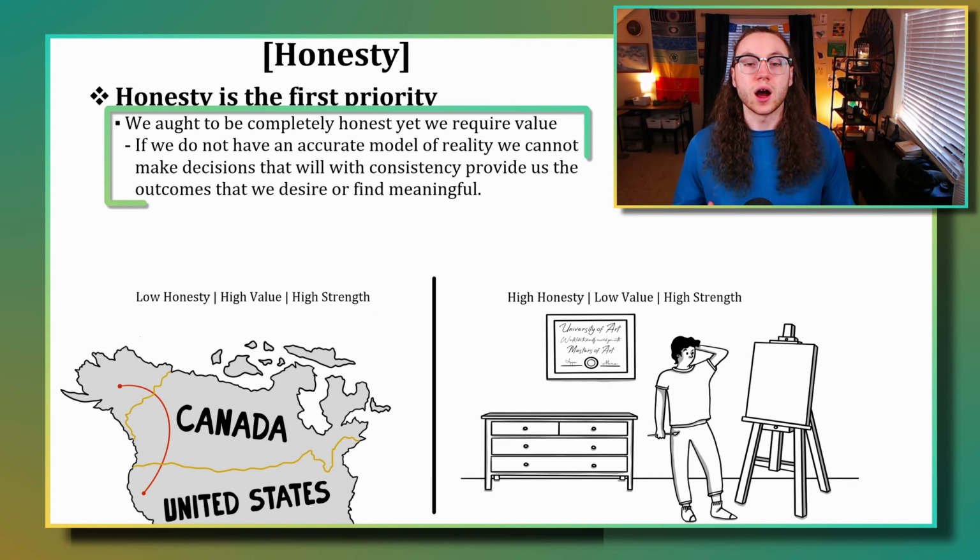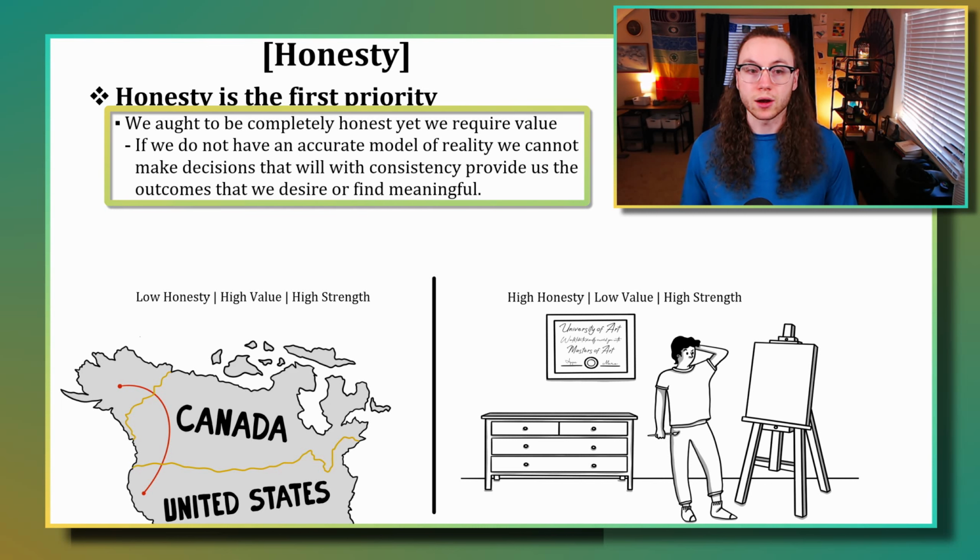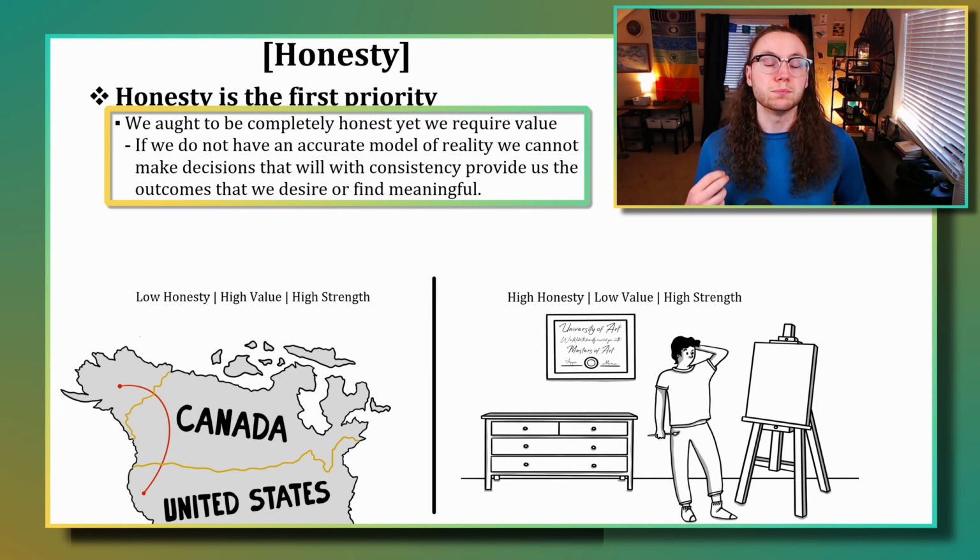So honesty is the first priority. This rule is we ought to be completely honest, yet we require value. If we do not have an accurate model of reality, we cannot make decisions that will with consistency provide us meaningful experiences. We ought to be completely honest.